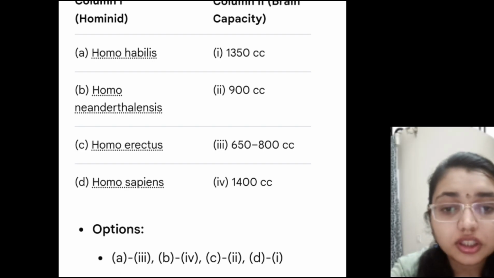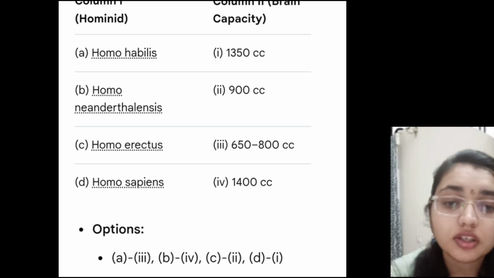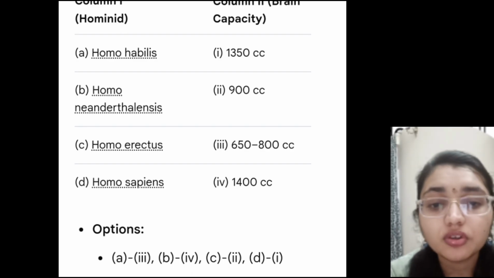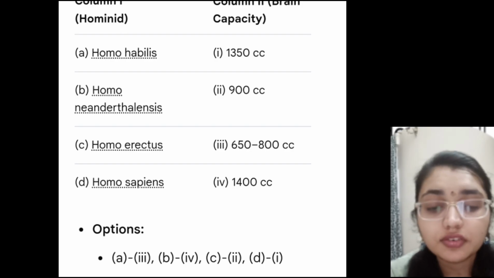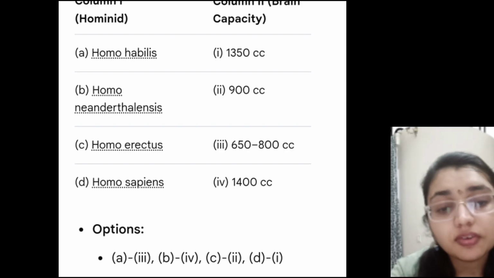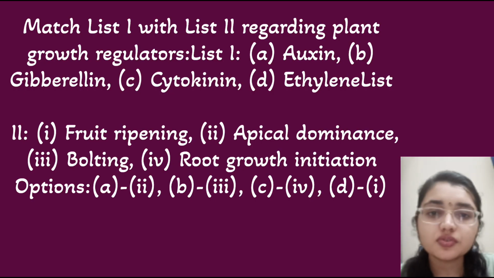According to the evolution data, Homo habilis has a capacity of 650 to 800 cc, whereas Homo erectus was around 900, Neanderthal man was 1400, and the modern human Homo sapiens is 1350 cc.